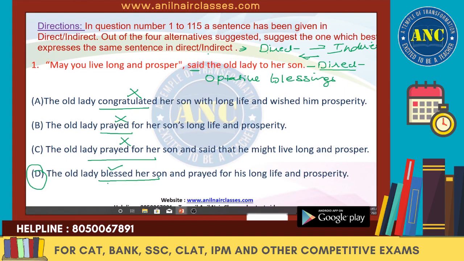But still let us see what we have done. She has said may you live long and prosper. So obviously the subject over here is son. She is giving a blessing to her son and prayed for his long life. So you refers to what? To her son. So you is the second person. It will change as per the son. So it is his long life and prosperity. So remember all the rules and your question will be correct. We can get rid of A, B and C.